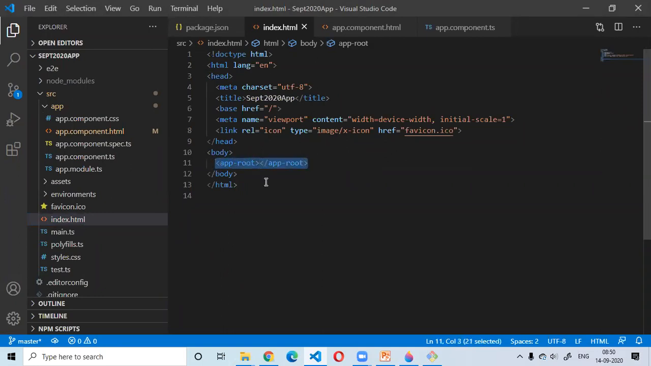No. What it is displaying is just this custom HTML element named app root, right? It is just displaying the custom HTML element named app root. So what this app root is, it is something